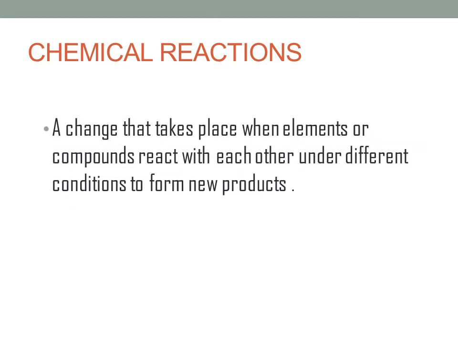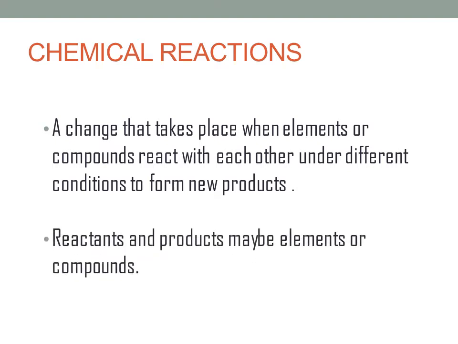A change that takes place when elements or compounds react with each other under different conditions to form new products is known as a chemical reaction. A chemical reaction is another term for a chemical change. The representation of a chemical reaction using symbols or chemical formulae for the reactants and products is known as a chemical equation. Reactants and products may be elements or compounds.